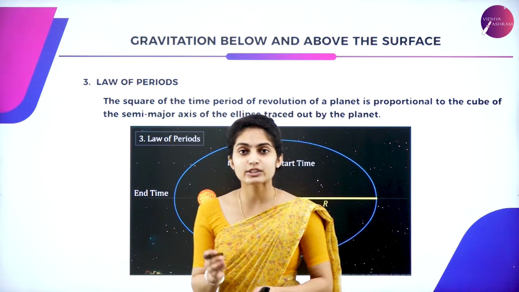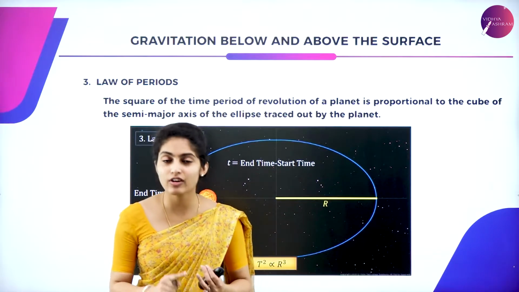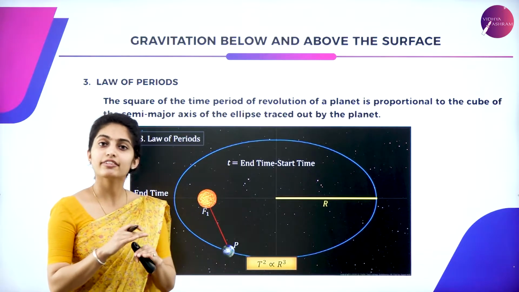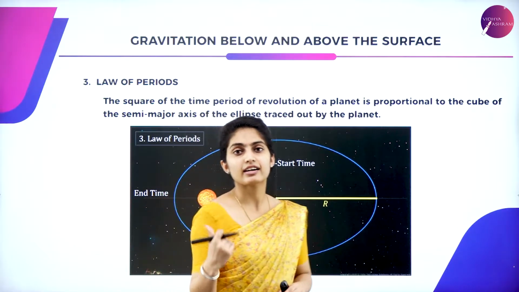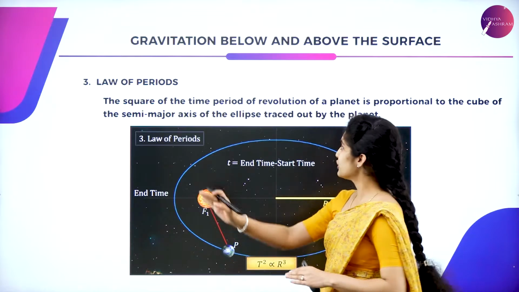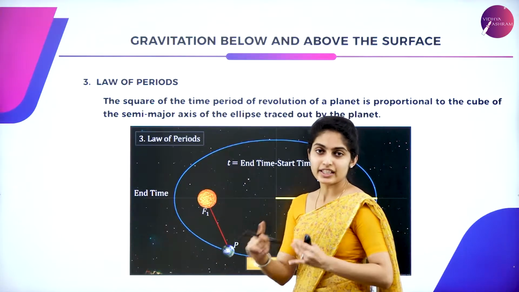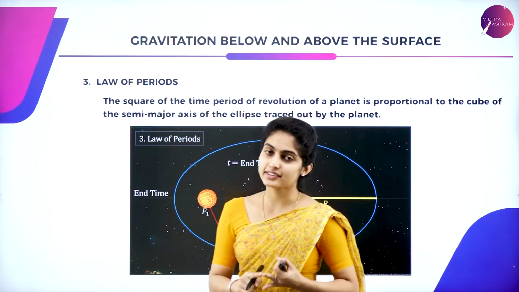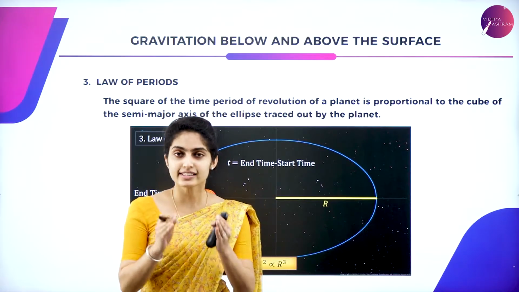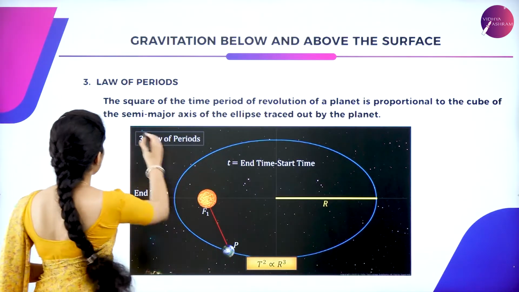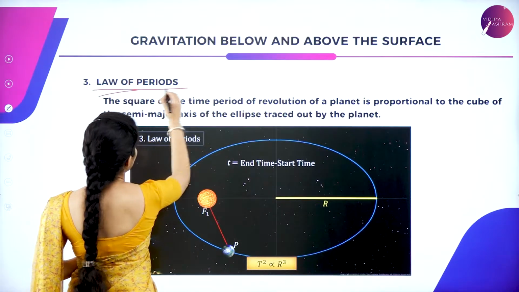In the last class, we covered Kepler's first law as well as the second law. There we wound up. So this is our Kepler's third law, which gives the relationship between time and the radius. Kepler's third law is known as the law of periods.